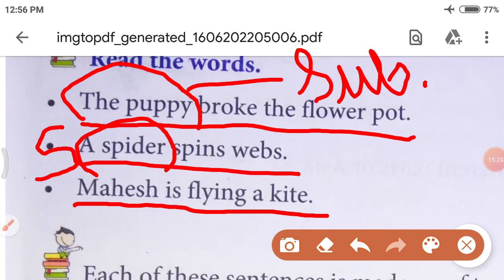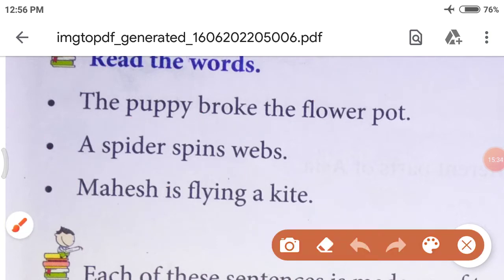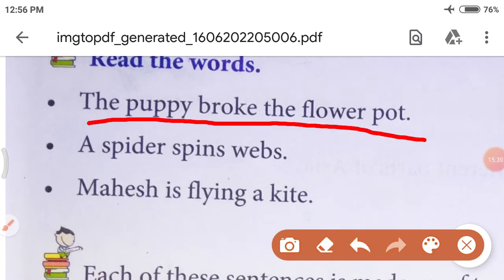Who is flying a kite? Mahesh. So, what is our subject? Mahesh. Okay. Let's do it again. Sentence 1. The puppy broke the flower pot. So, this time, my dear students, you are going to give me the answer.